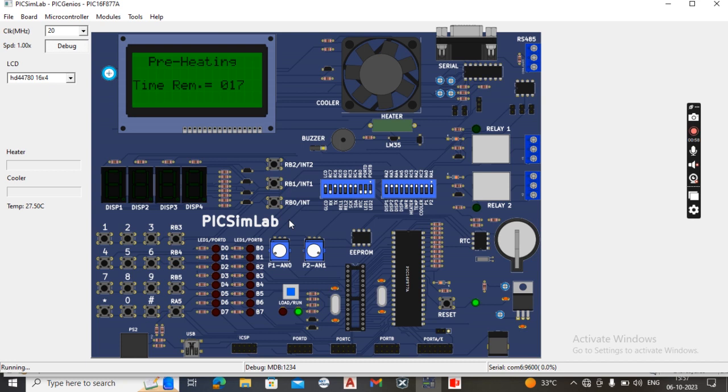Okay, this is about the PIC16F877A board. 9, 8, in a few seconds: 4, 3, 2, 1. Yeah, completed. So if I set the time to 3 seconds, then the convection mode will start. You can observe. Okay, time up. In this way, the 3 modes work.